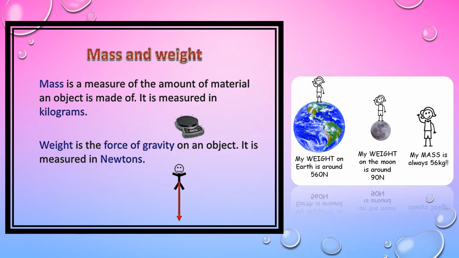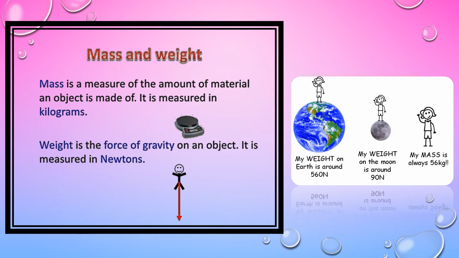Acceleration due to gravity is different. The value of acceleration due to gravity is different everywhere. The acceleration due to gravity for Earth is equal to 9.8 meter per second square, which we can take approximately as 10. So I hope your difference between mass and weight is clear.